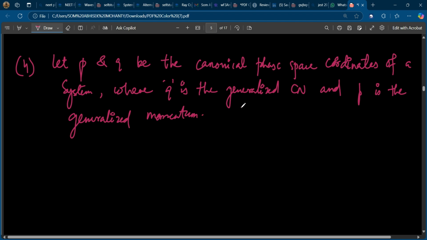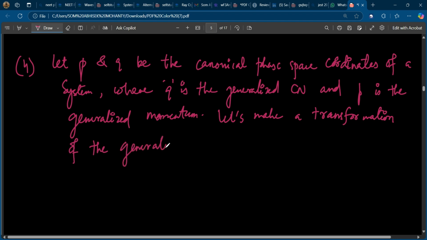So let's make a transformation of the generalized coordinate as Q is equal to q square.